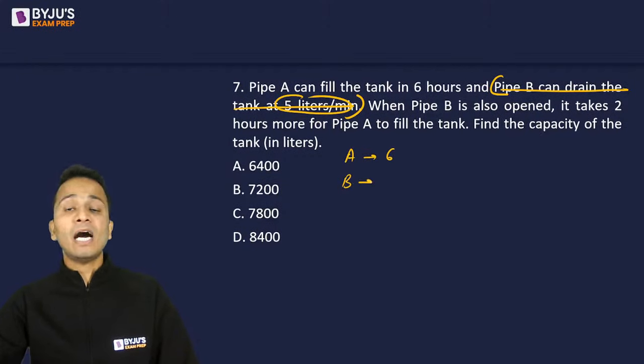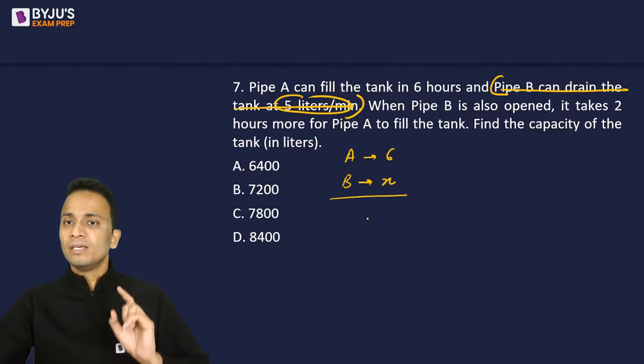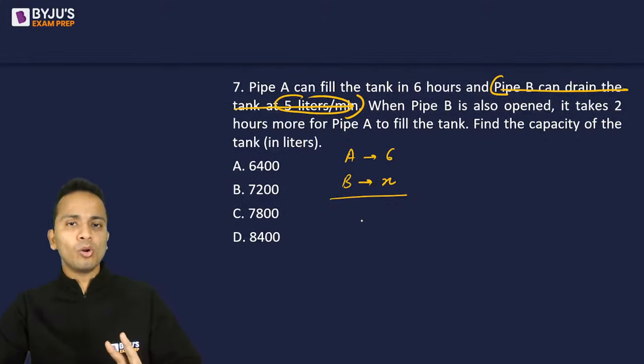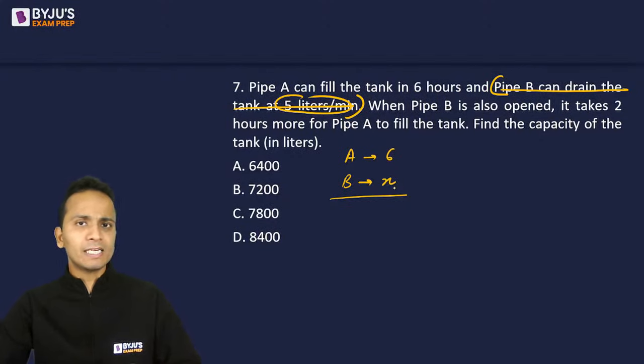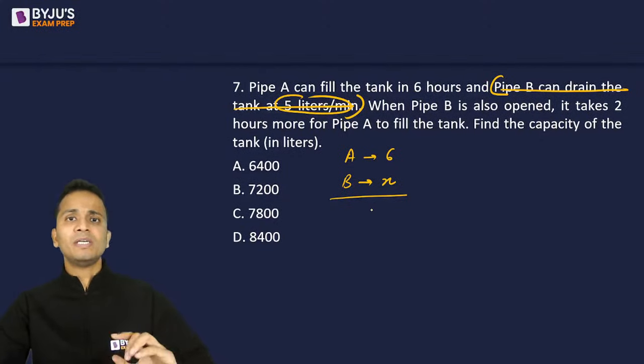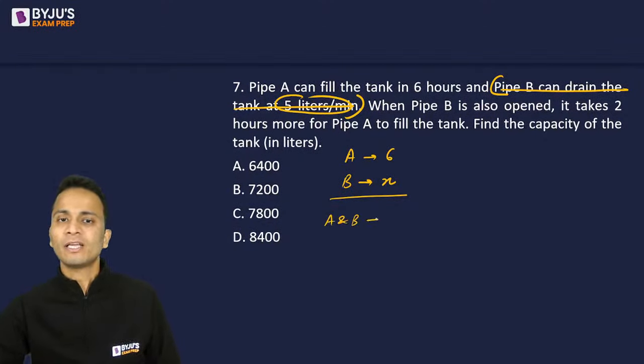Let's say pipe B alone can drain this tank in X hours, and together pipe A and B take 2 hours more than pipe A. So if B is also open, then they will take 2 hours more than the time in which A alone can fill the tank. That means A and B together can fill the tank in 8 hours.